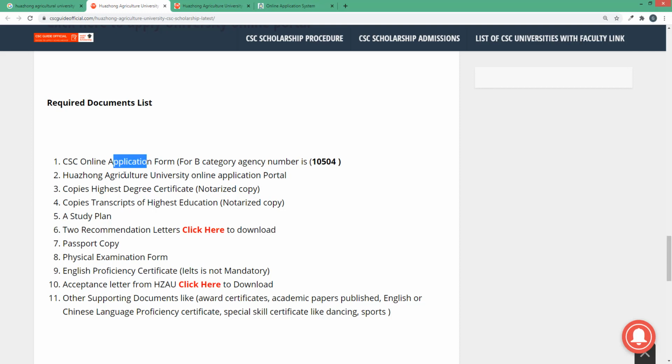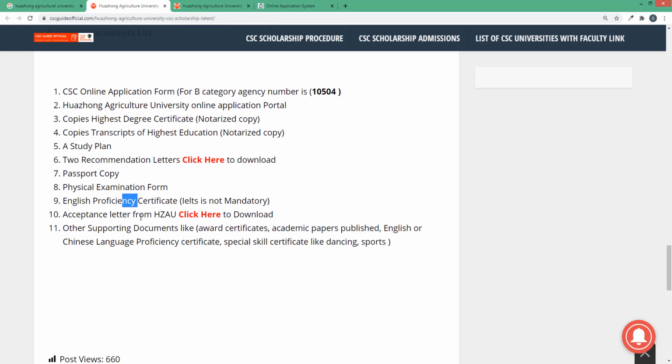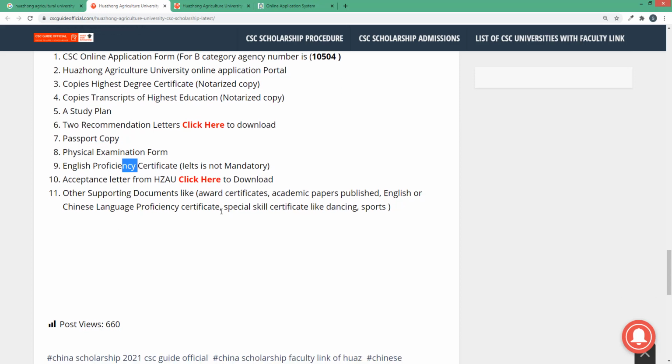Huazhong Agriculture University CSC form, university form, highest degree and transcript, study plan, recommendation letters. Click here to download the recommendation letter format. Also passport copy, physical examination form, English proficiency certificate. The acceptance letter is not mandatory. Again I tell you, most students say that the acceptance letter is mandatory for Huazhong Agriculture University, but it's not mandatory. I'll tell you in the online application form why it's not mandatory and how we can check. Other supporting documents like award certificates and academic papers, if you have them, attach them.